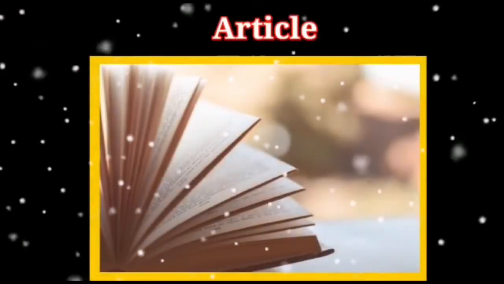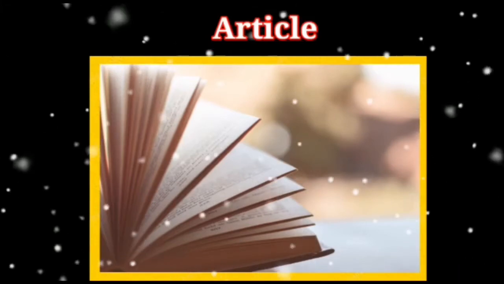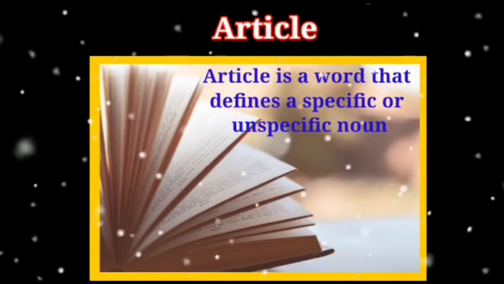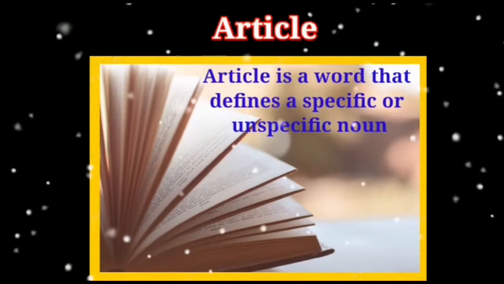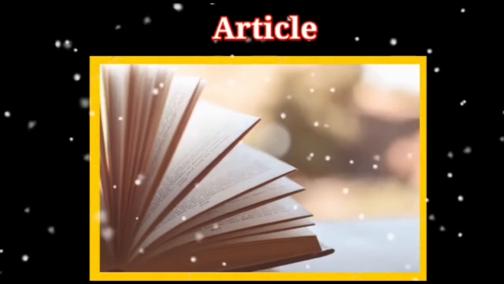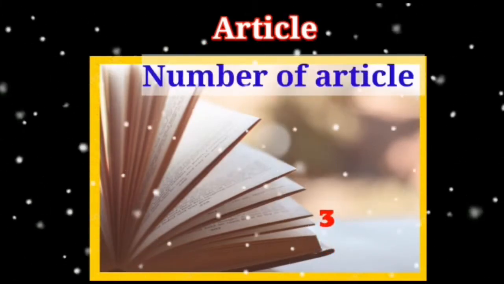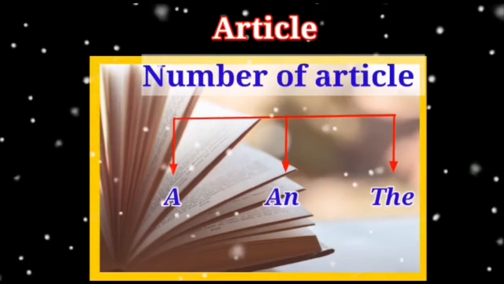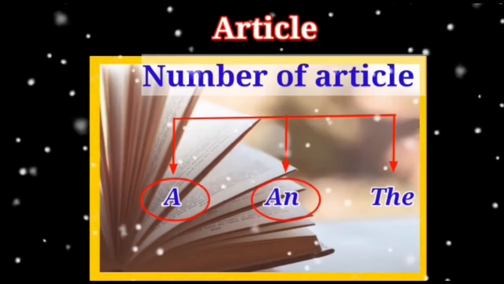So first we'll talk about article and the number of article. Well, an article is a word that defines a noun. Well, a noun can be specific or unspecific. But if we talk about the number of articles, they are only three. There are only three articles in English language. Those are a, an, and the.